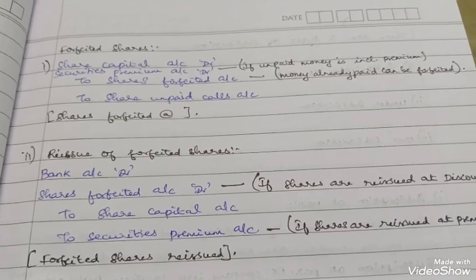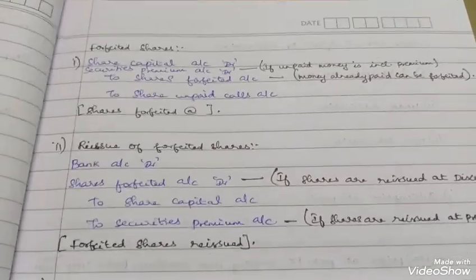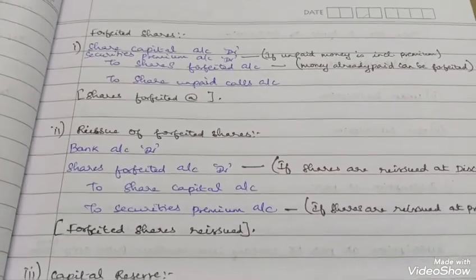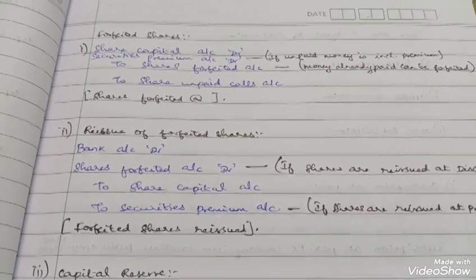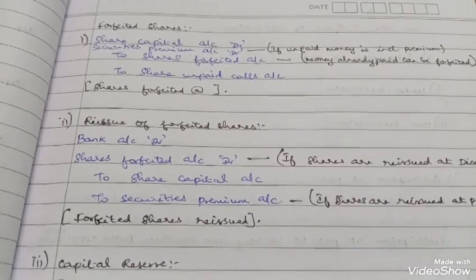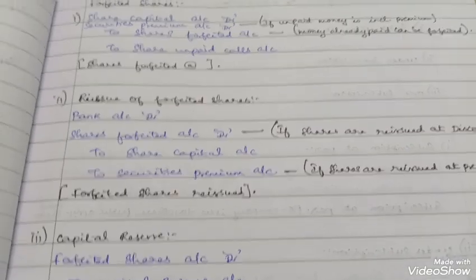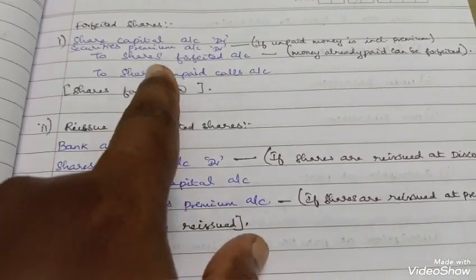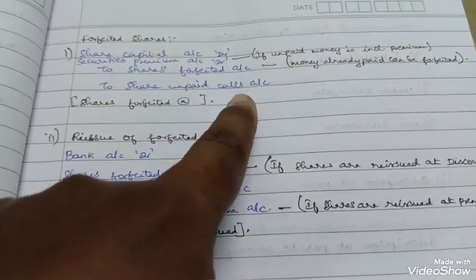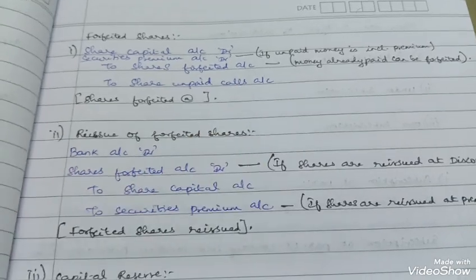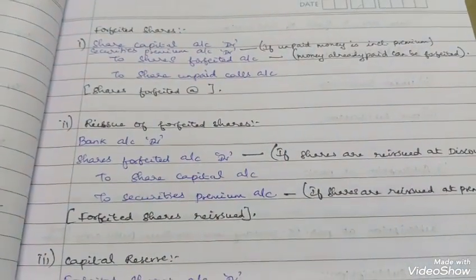In case of pro rata, how you have to deal with the forfeiture, reissue and capital reserve, there will be slightly some changes in the forfeited and unpaid calls when the excess application money has been paid.